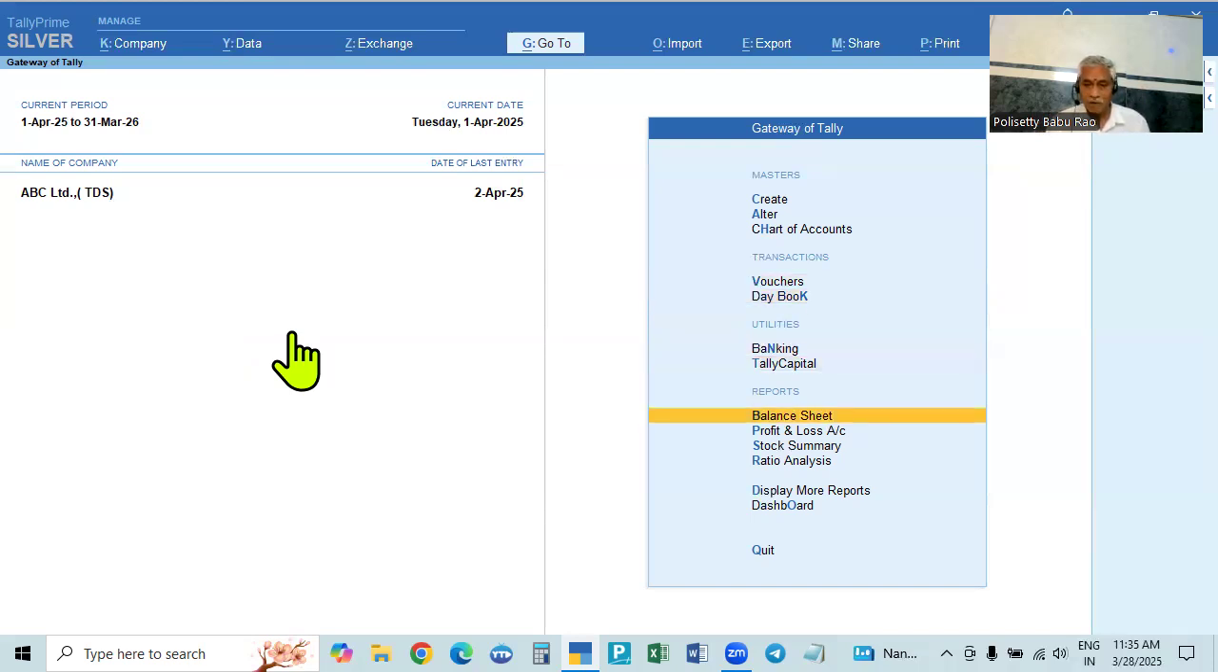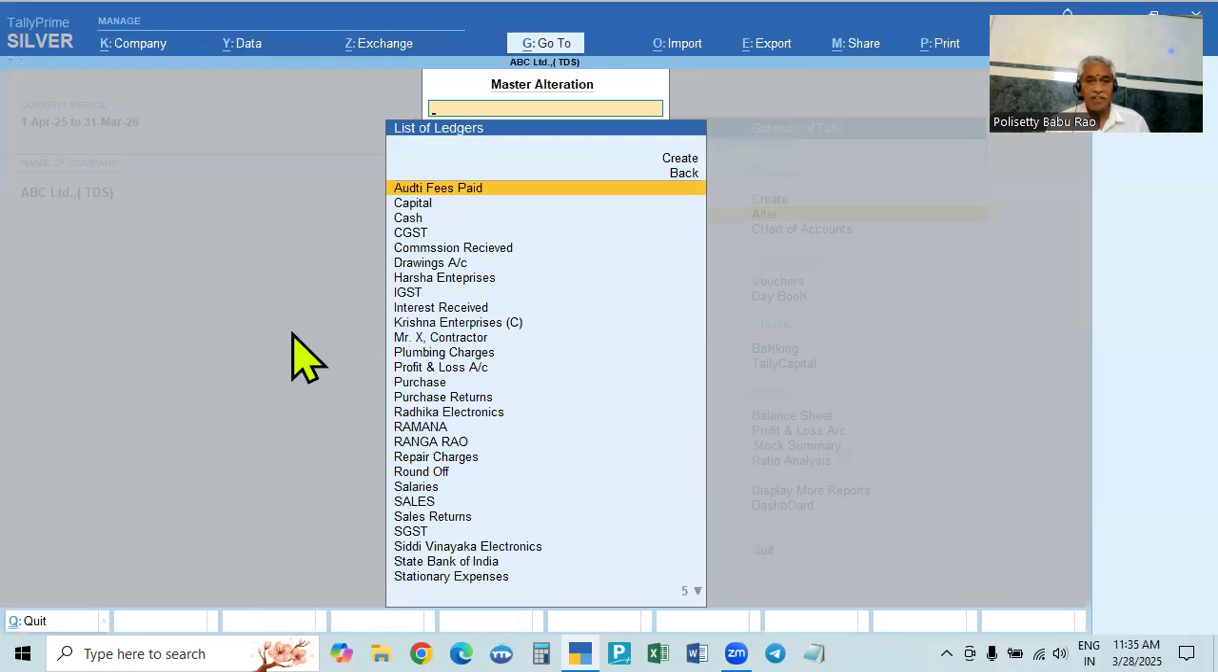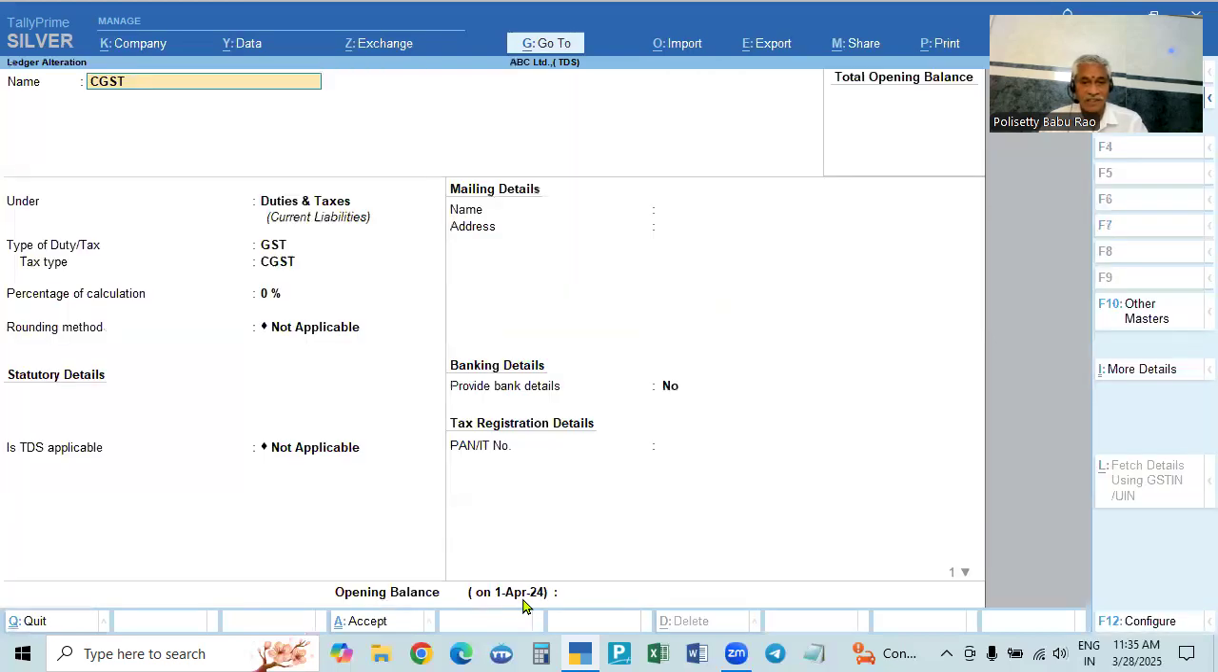For example, if you go to Alter and open any ledger, for example, Capital. Here, this is the financial year 25/26 now. So the opening balance should be on 1st April 25, but it will show only the opening balance of the first year when you started, 1st April 24. Even in the next year, it will show the opening balance of 1st April 24 only. So the 1st April 25 opening balance will not show. Any ledger you go to, for example CGST, will not show.